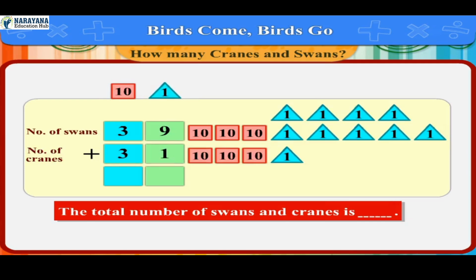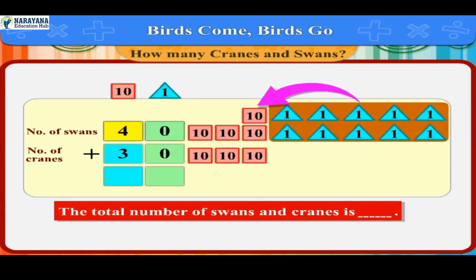Try to add without writing. Now split 31 into 30 and 1 and give 1 to 39. Now we have 2 numbers, 30 and 40. We add these 2 numbers, that is 30 plus 40, which is 70.